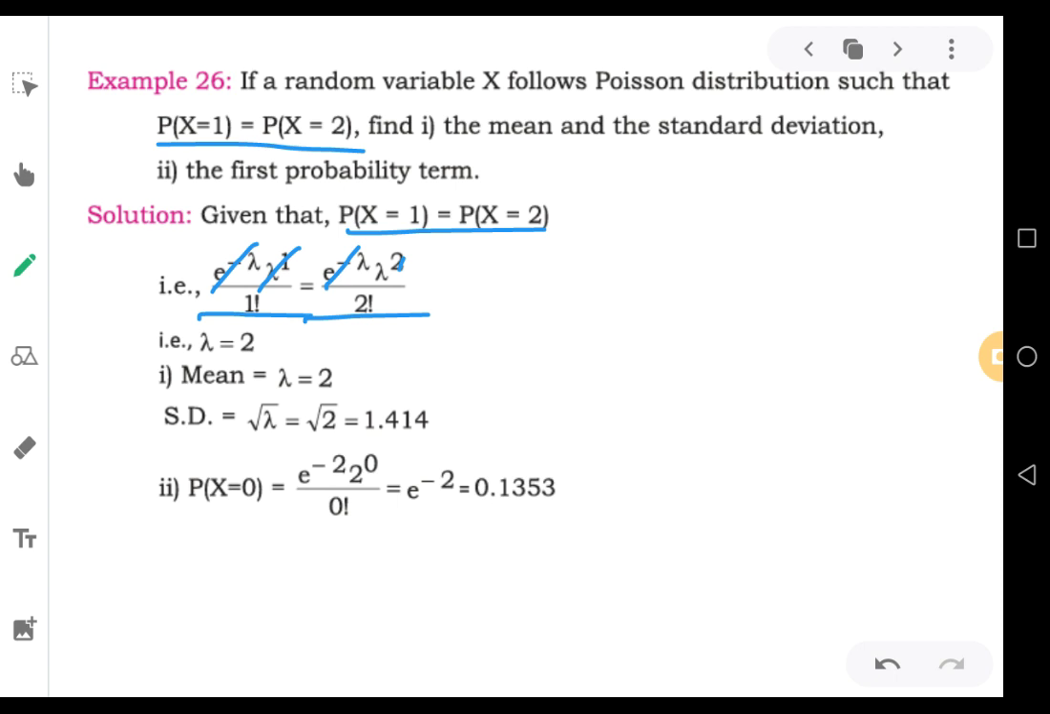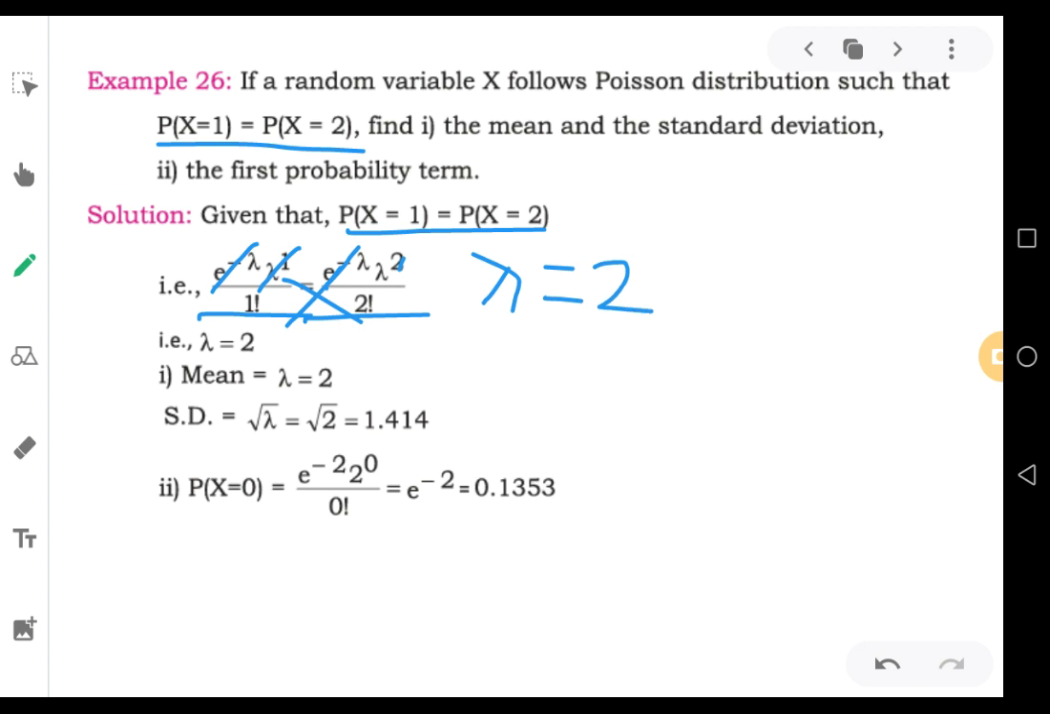1 lambda gets cancelled. Now, see, on the left hand side, e to the power of minus lambda is cancelled. Lambda to the power of 1 is also cancelled. That means there is only 1. Now, when you cross multiply this, 1 into 2 equals 2. On this side e to the power of minus lambda is cancelled, 1 lambda is also cancelled, another lambda is there. Therefore, lambda into 1 is lambda. So the answer you will get is lambda equals 2.